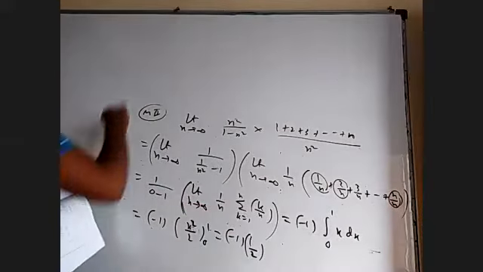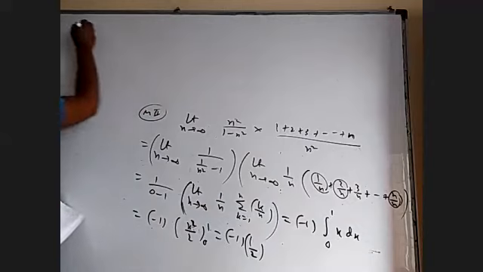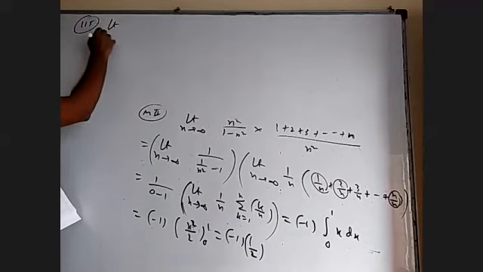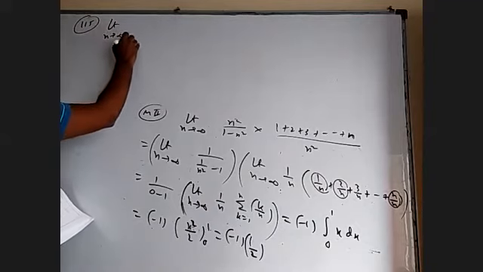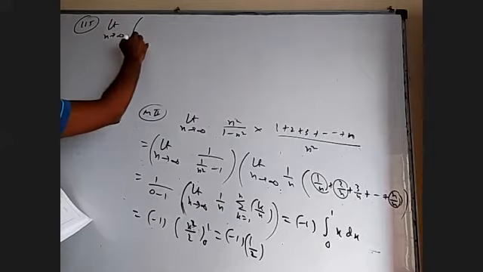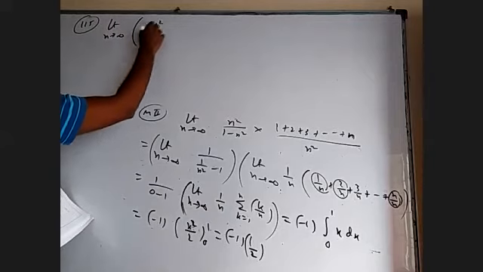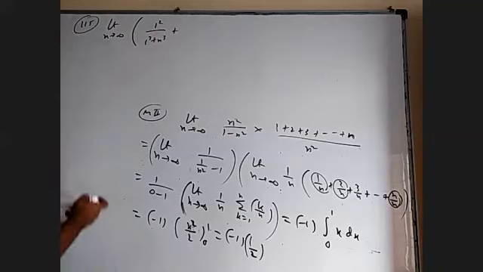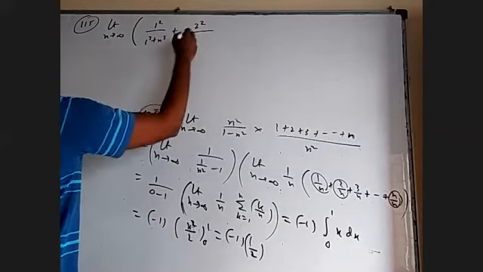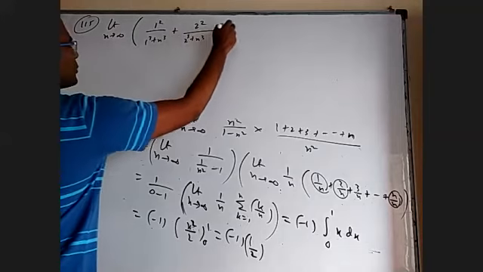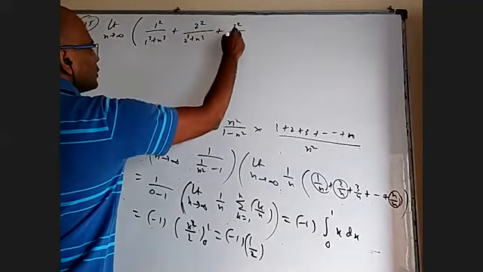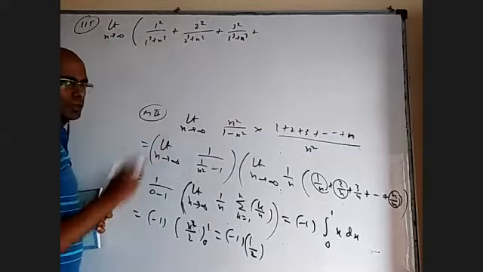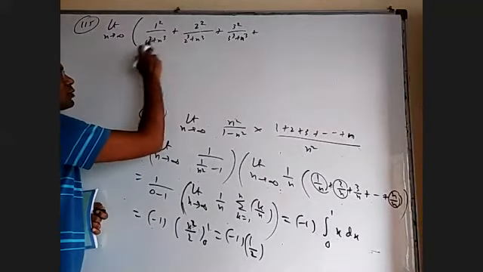Okay, 115. Limit n tends to infinity. You have to carefully observe the pattern. The initial one, I'm going to write 1 square, and down, 1 cube plus n. The second one, 4, I'm going to write 2 square by 2 cube plus n cube. Next, 3 square by 3 cube plus n. That 1, 4, 9, I wrote 1 square, 2 square, 3 square. This 1, this 8, this 27, I wrote 1 cube, 2 cube, 3 cube.